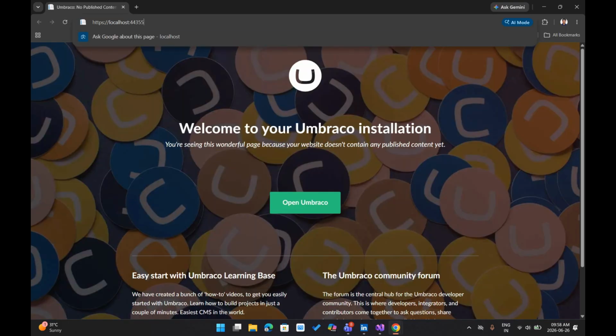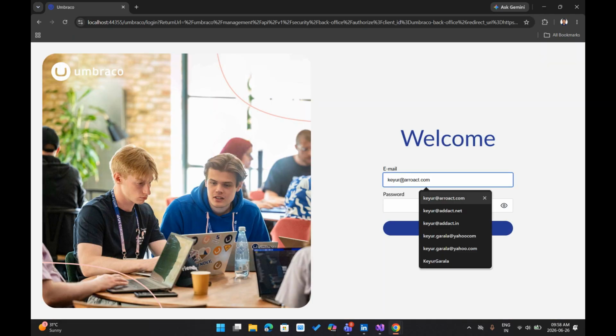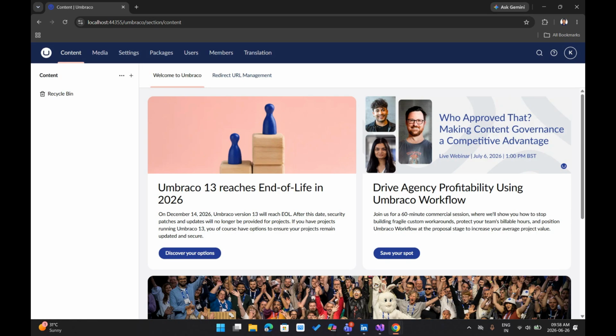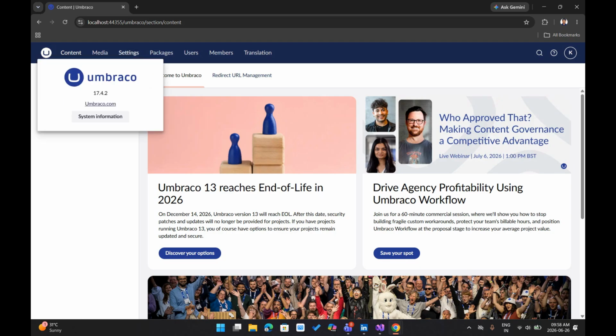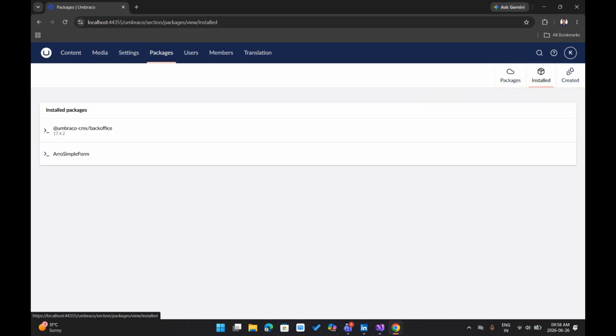I have already installed the latest version of Umbraco on my local PC. Let me log in to the backend and show you the version of Umbraco and the packages installed in this project. Currently version 17.4.2 is running, and in packages I have only the Arrow simple form package available.